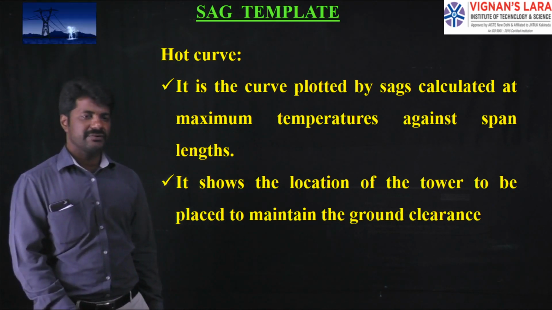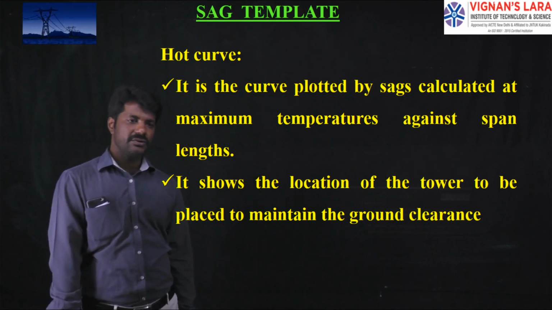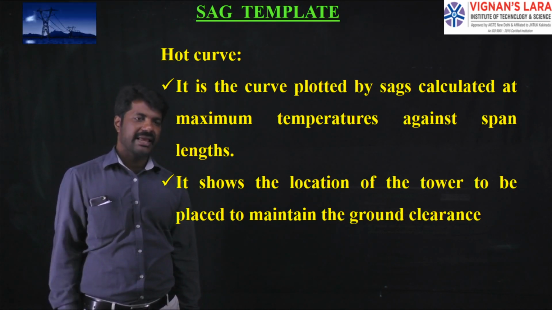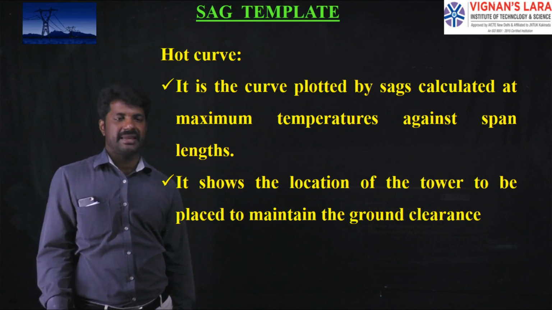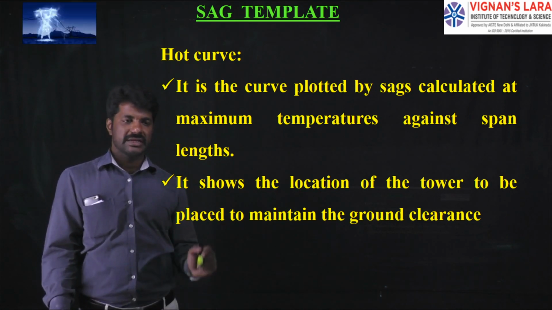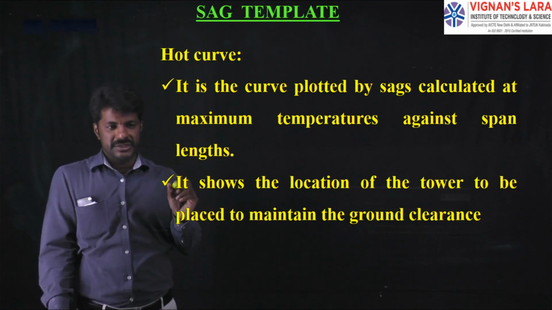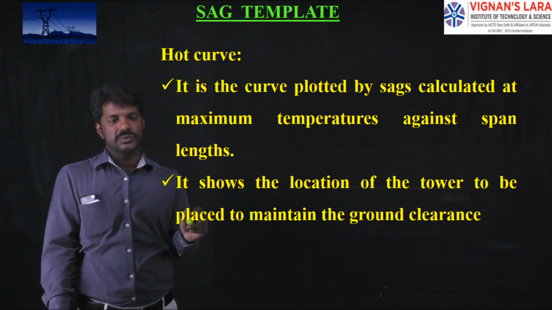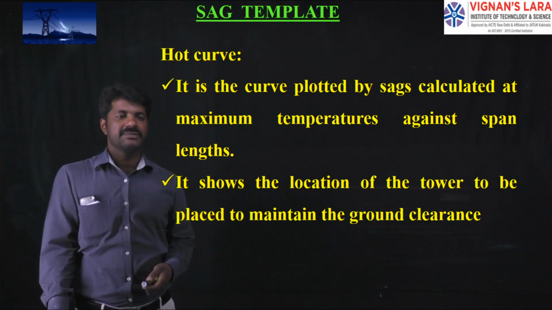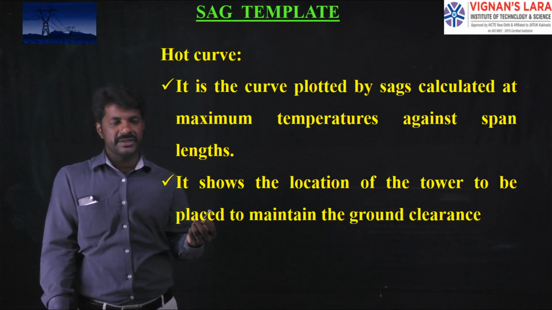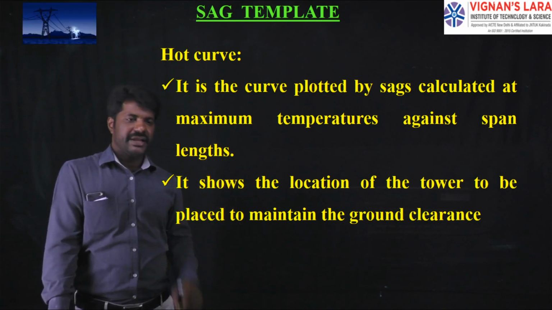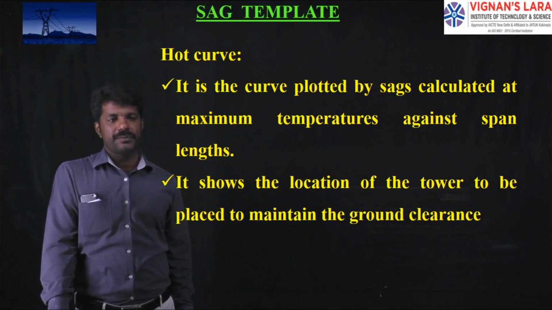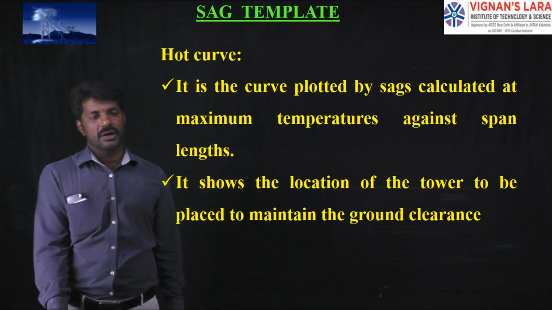What is the definition of the hot curve? It is the curve plotted by sags calculated at maximum temperatures against the span lengths. As I told you, this curve information is about the sag values which are calculated at maximum temperatures. Those maximum temperatures are taken from the past history. So it shows the location of the tower to be placed to maintain the ground clearance.